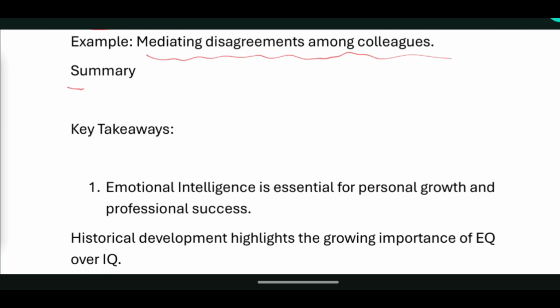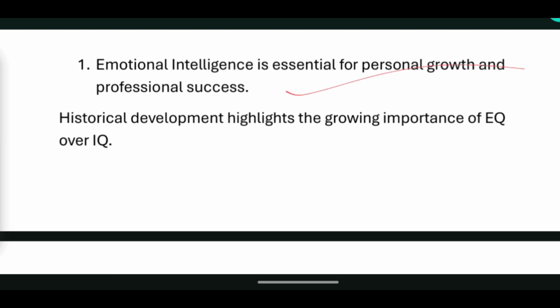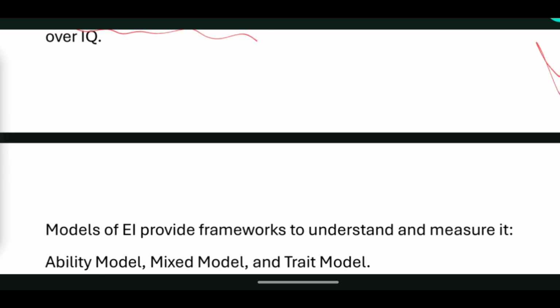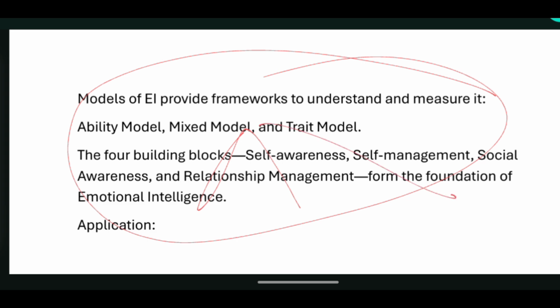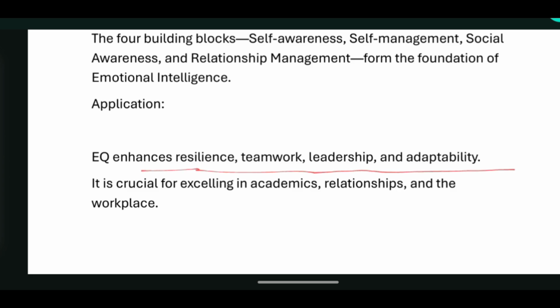Now coming to the summary, where you know that EI is all about personal growth and professional success. It is essential to have EI, and you read this historical development in chronological order, how Charles Darwin first mentioned emotion and how it evolved throughout the time. Now comes the most important part, which was 3 models: ability model, mixed model, and trait model. And then it enhances your resilience, teamwork, leadership, adaptability, and it is crucial for excelling in academic, relationship, and workplace.